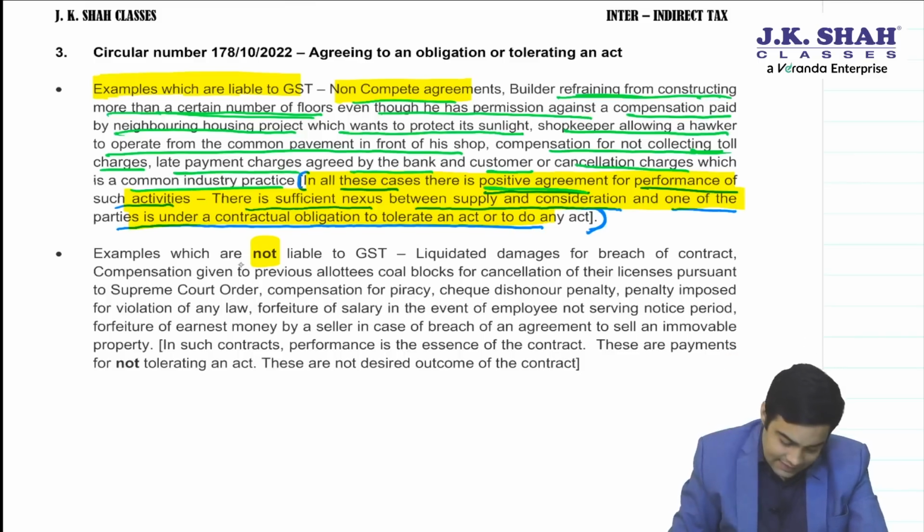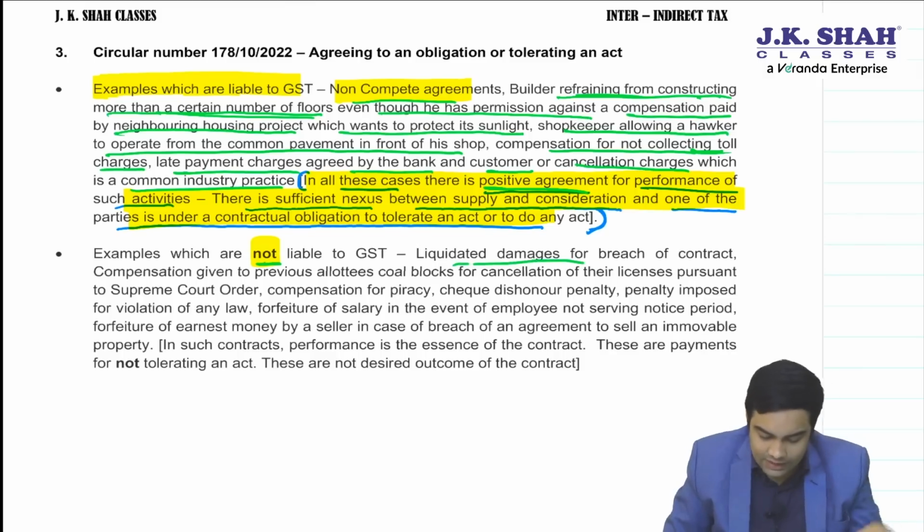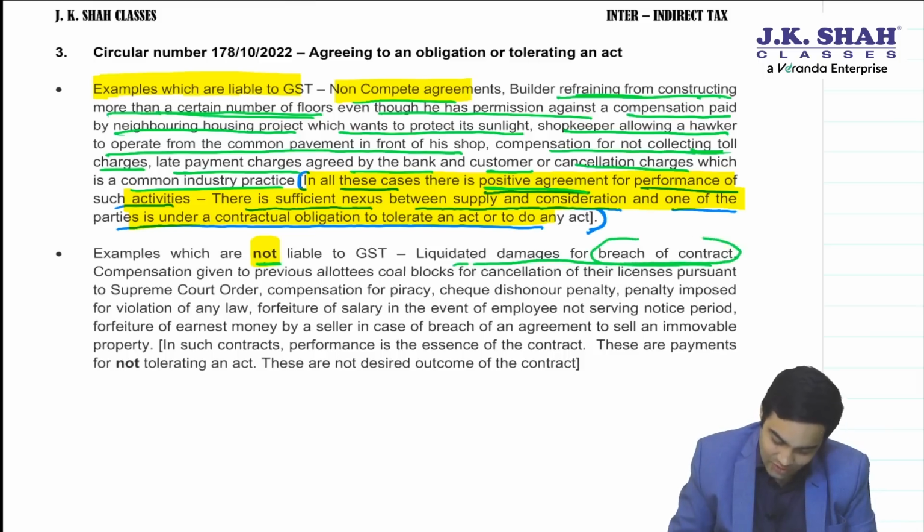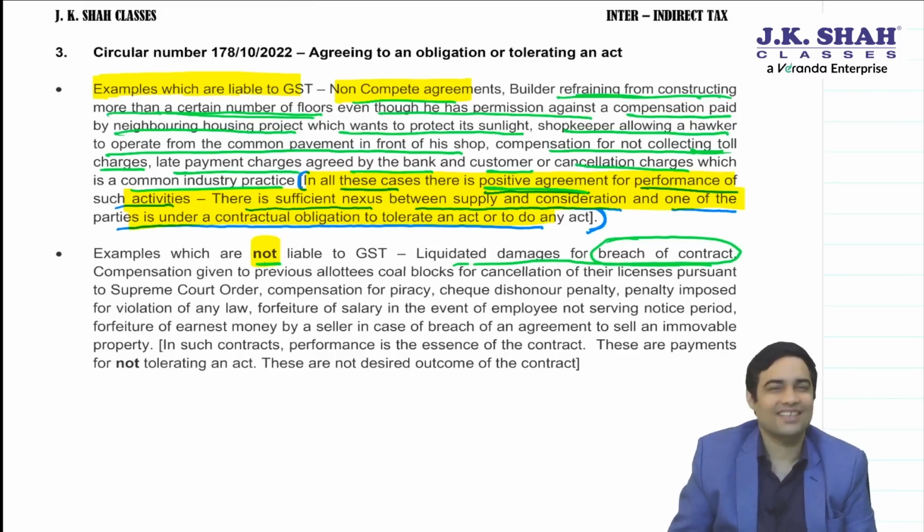Now let's see examples which are not liable to GST. Liquidated damages for breach of contract. Damages for not following a contract. That is not a supply. Persons do not get into a contract so that the other person breaches and I earn from that.